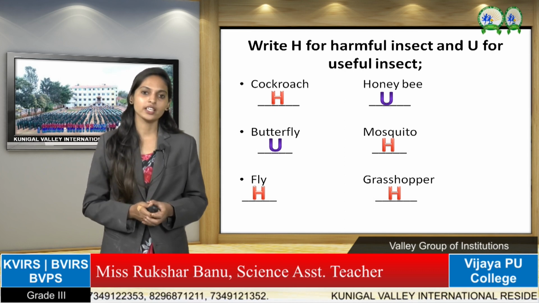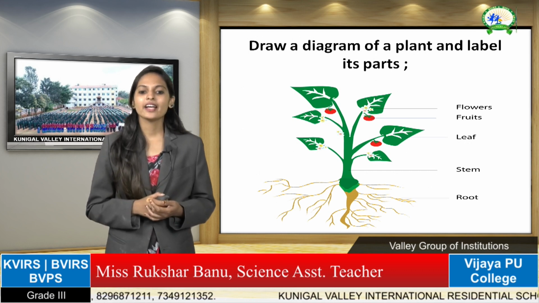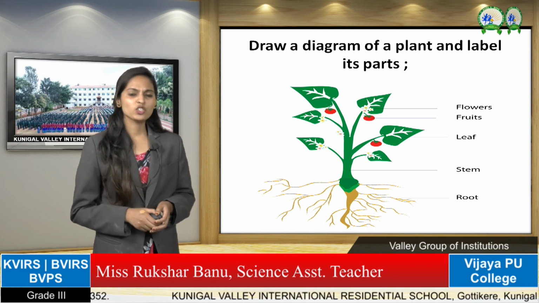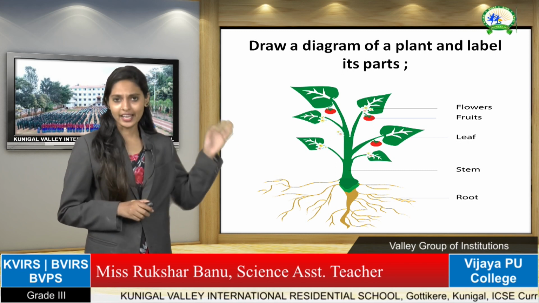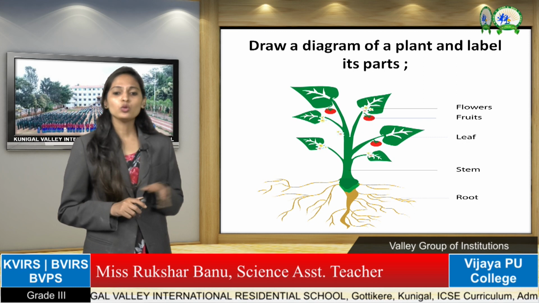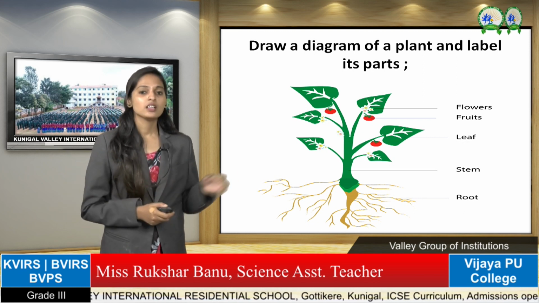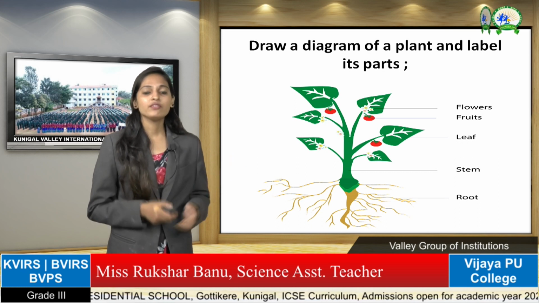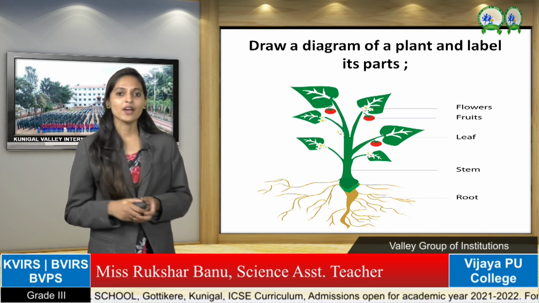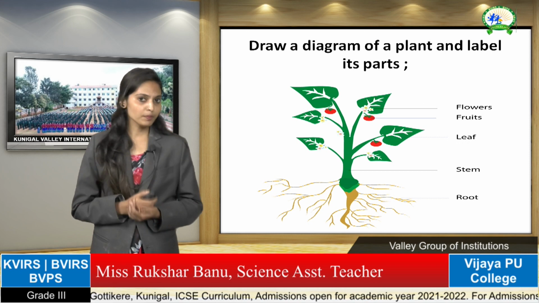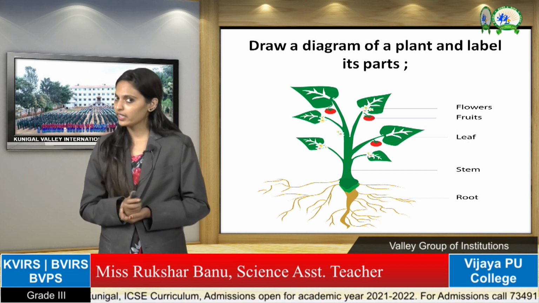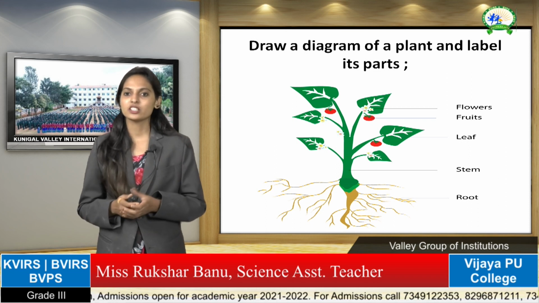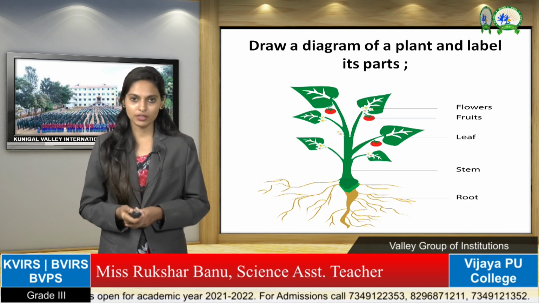Okay, and the next main question will be draw a diagram of a plant and label its parts. I will give the diagram, children. You have to draw the diagram of a plant beautifully and mention the names. Names are roots, stem, leaf, fruit and flowers. These names also you have to mention. Otherwise, if you do not mention the names, you will not get any marks. So draw the plant beautifully and mention the parts of the plant.